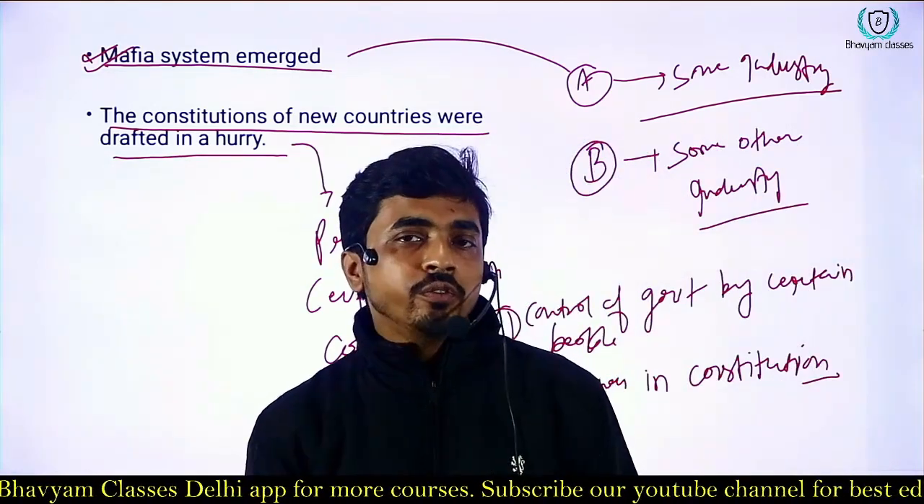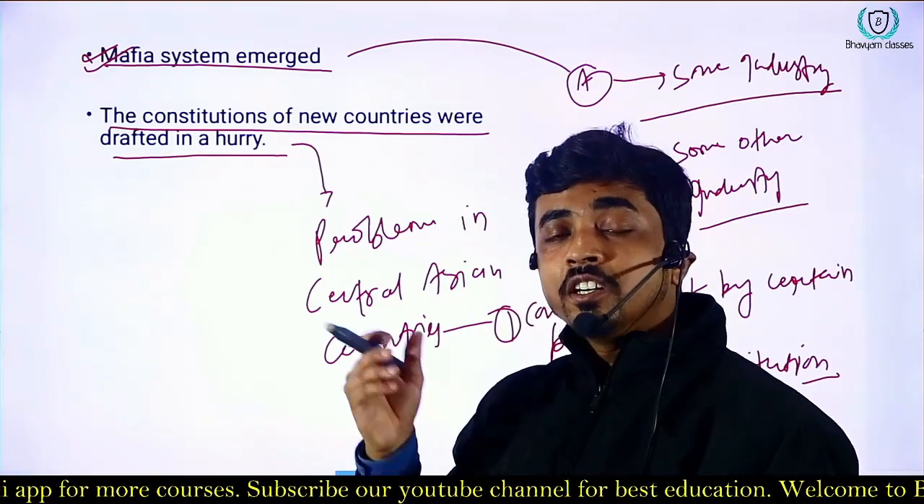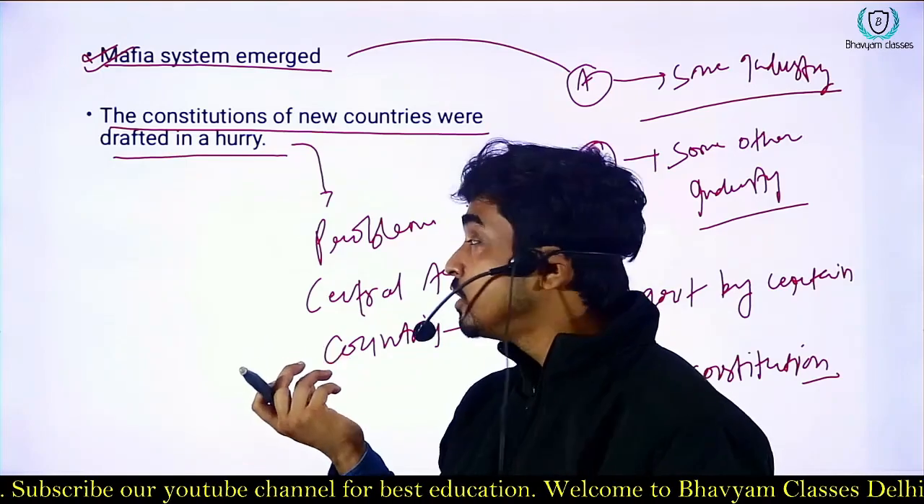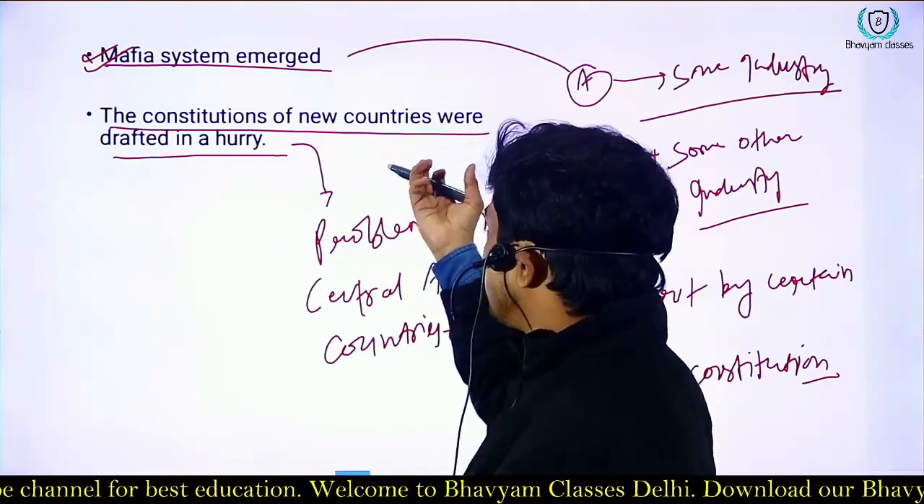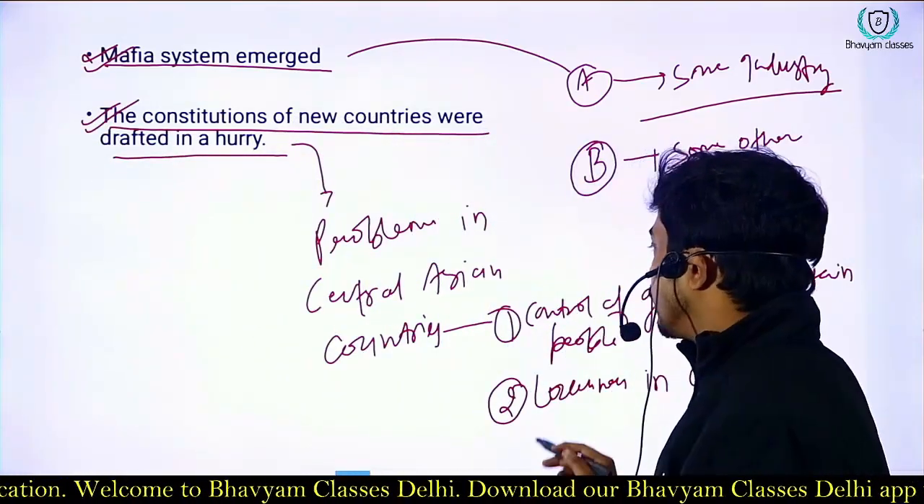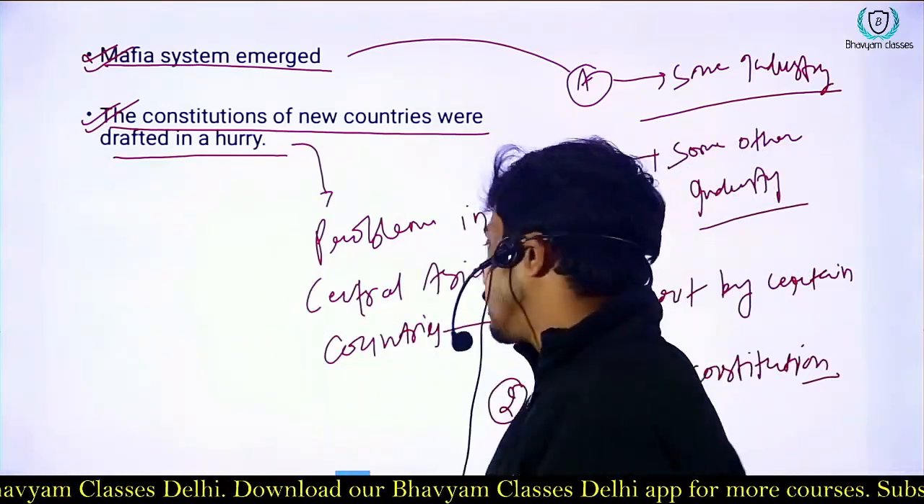Like if you go and study the Indian constitution, it was formed over a period of 3 years. They took almost 3 years to make their constitution. That's why we have the best constitution in the world. But these were formulated in hurry. That's why there were many problems in the process of governance.